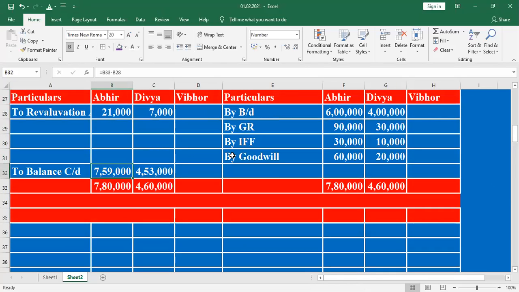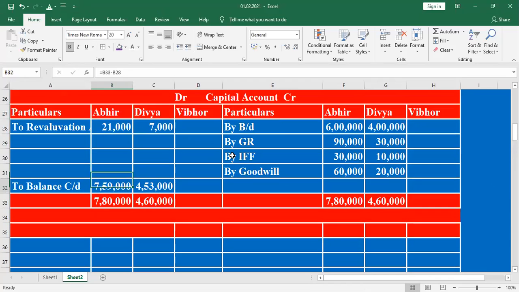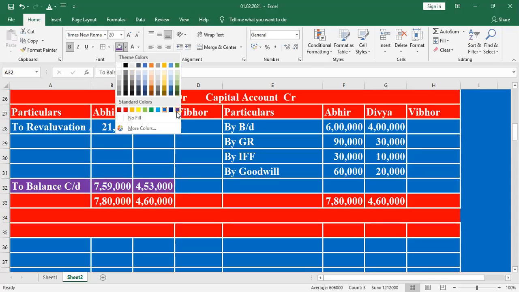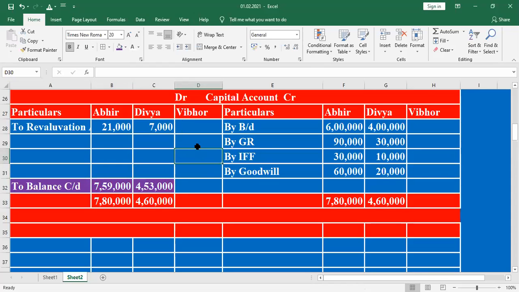What is the balance amount here? 7,80,000 minus 21,000 is 7,59,000. For Divya, total credit is 4,60,000 minus 7,000, which is 4,53,000. Then we find out Weber's capital. How much amount does Weber bring?